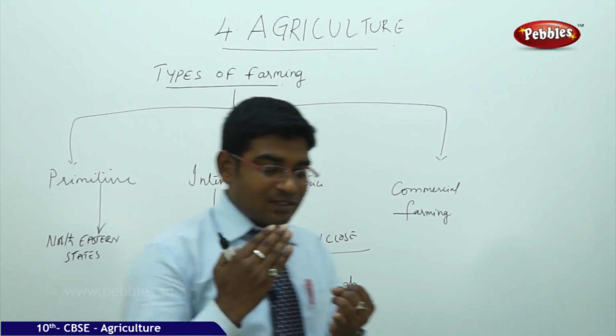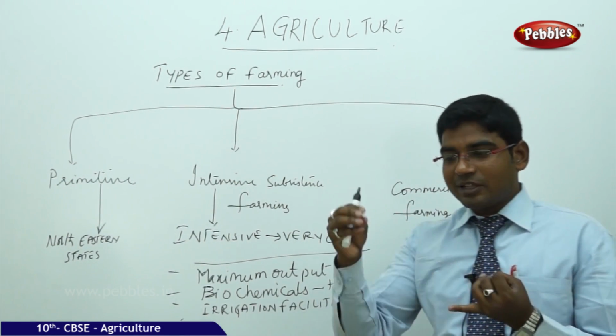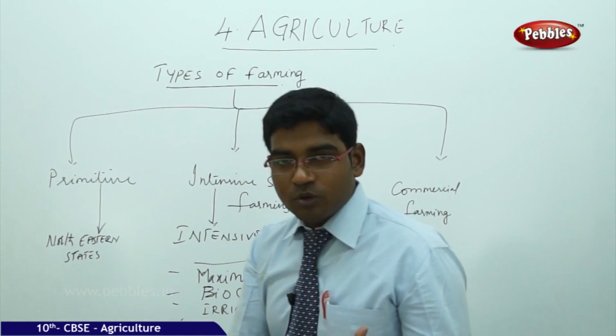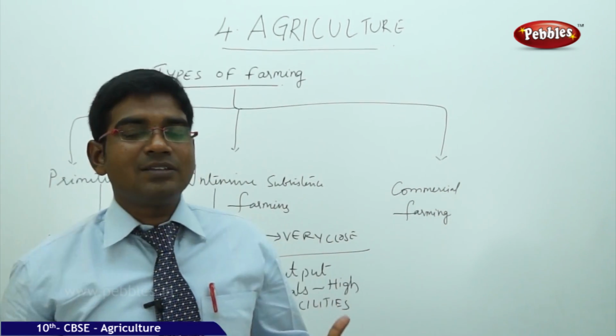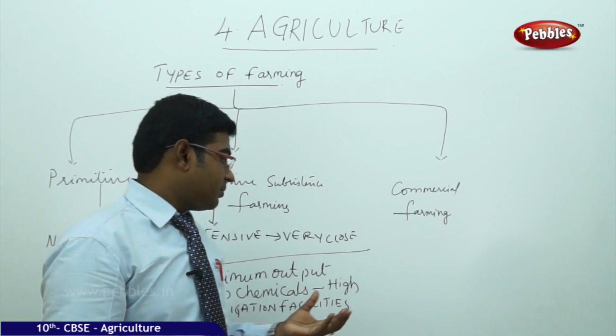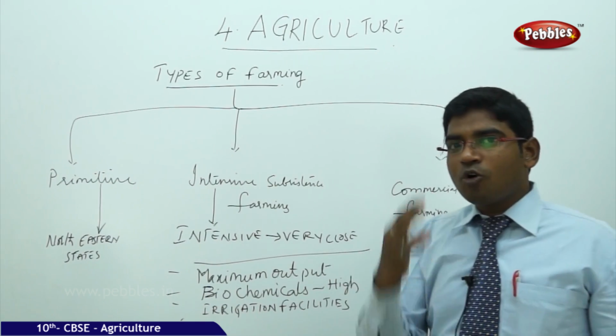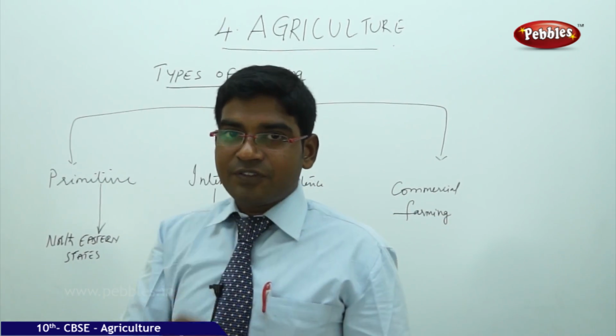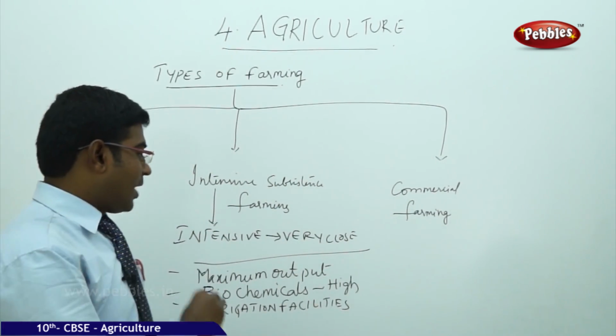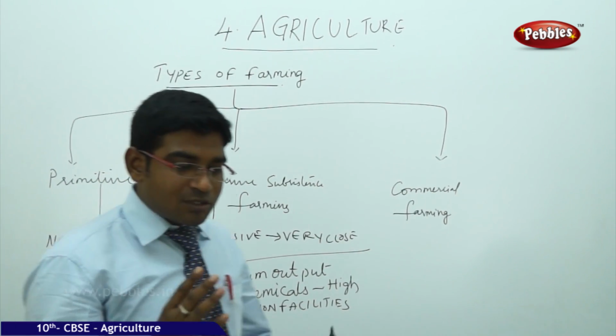So once they started to give more biological chemicals to the crop to help the seed grow into a larger plant, and where there is a scarcity of water, they started to concentrate more on providing irrigation facilities.